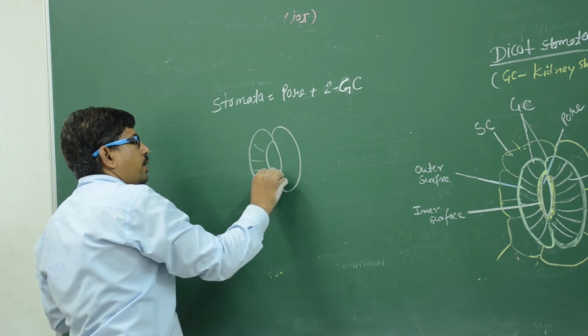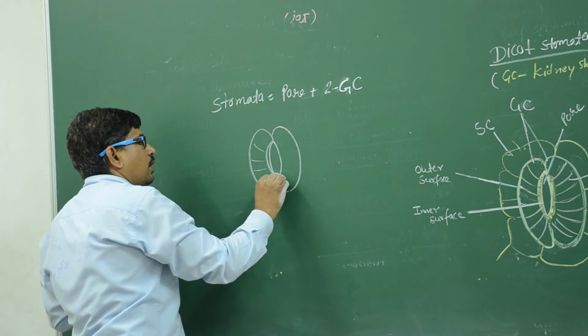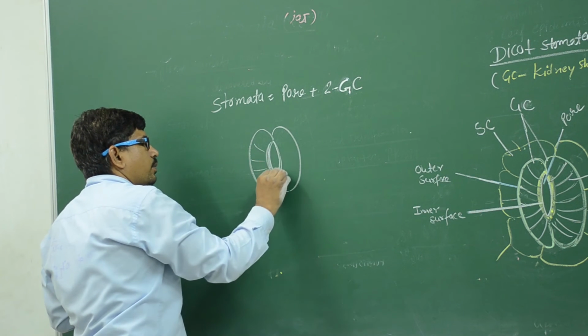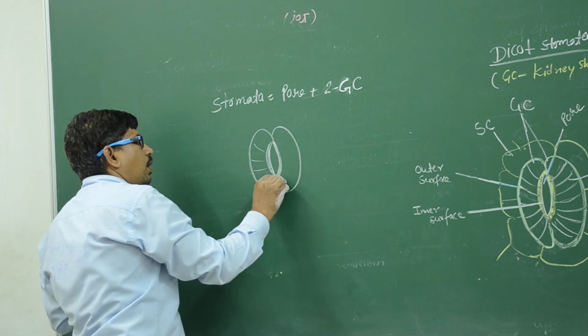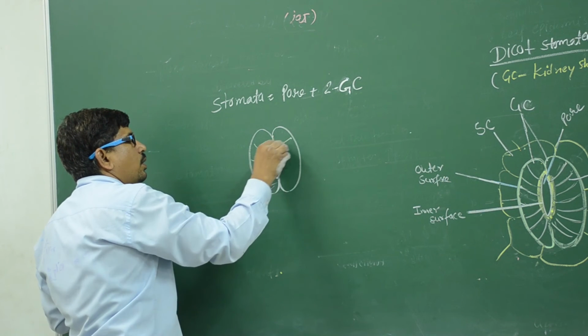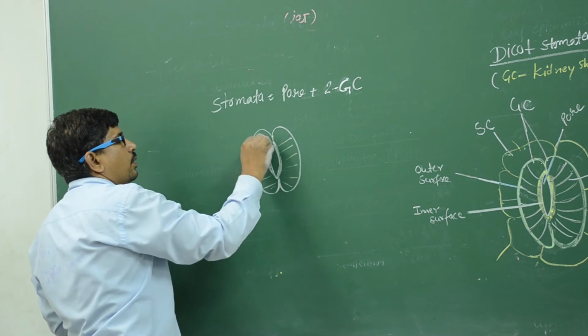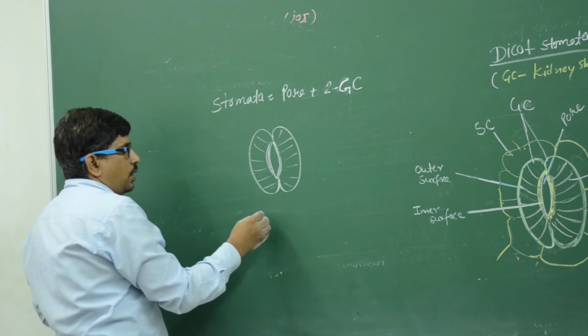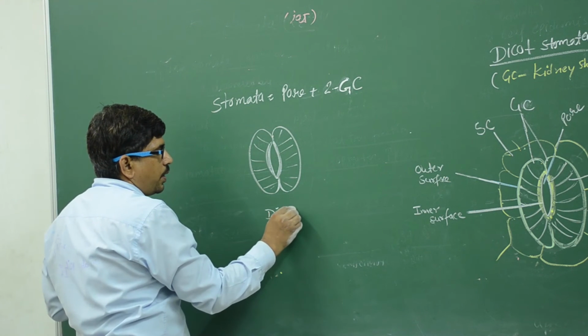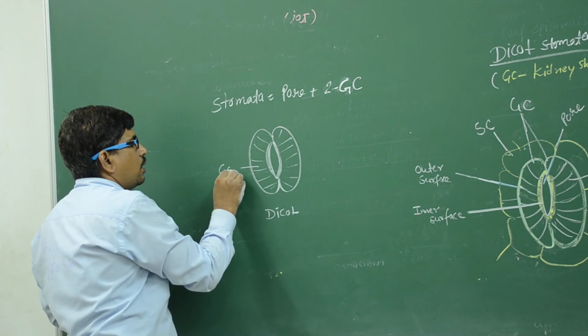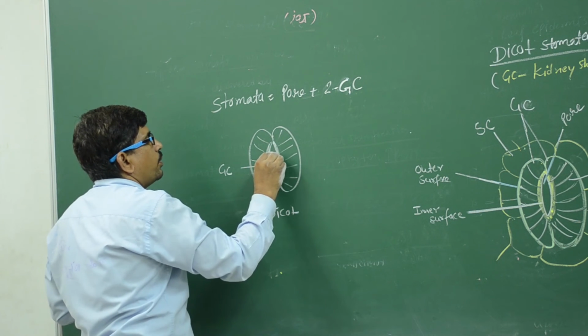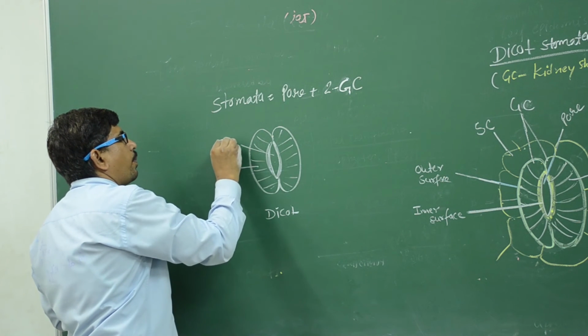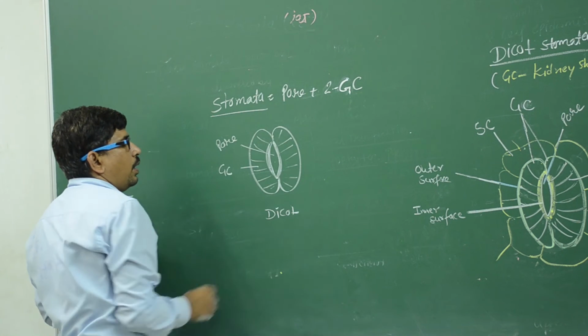That is the stomata. It is the stomata. And this stomata is a dicot because of the kidney shape. These are the GC, and this one is the pore. Clear?